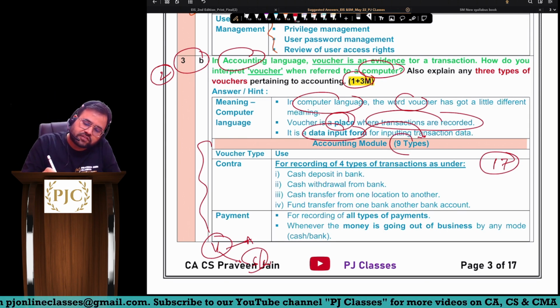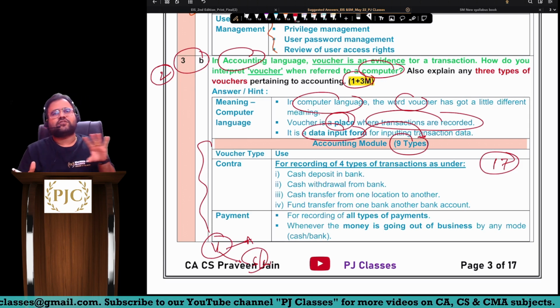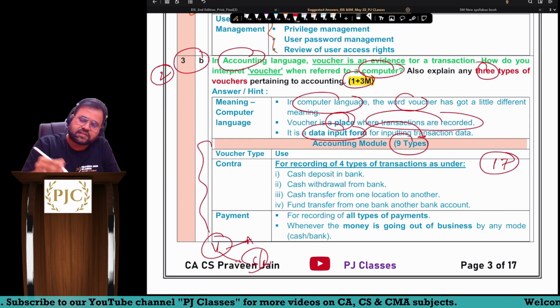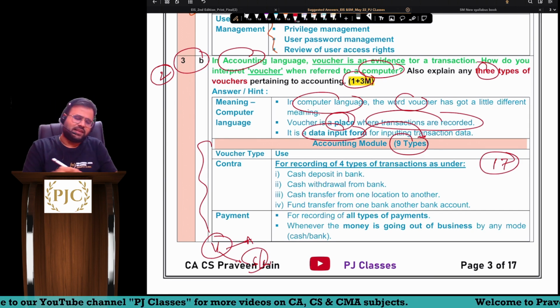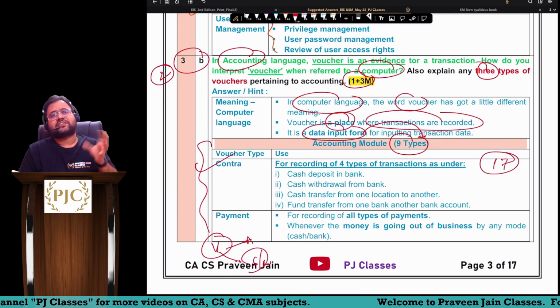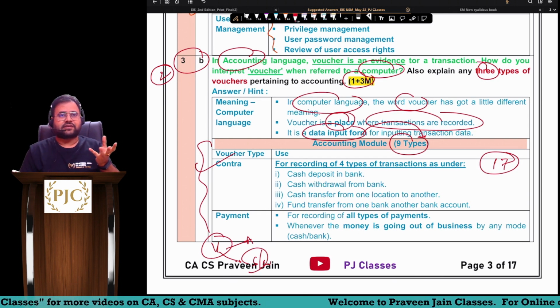In accounting vouchers, we have 9 types. So ICA is not asking you to discuss all those 9 types. In that, you have to only discuss 3 vouchers. So very easily, contra voucher, you know, sir. Contra, matlab kya, sir? Where we are having reflection of cash or cash bank or bank, sir.